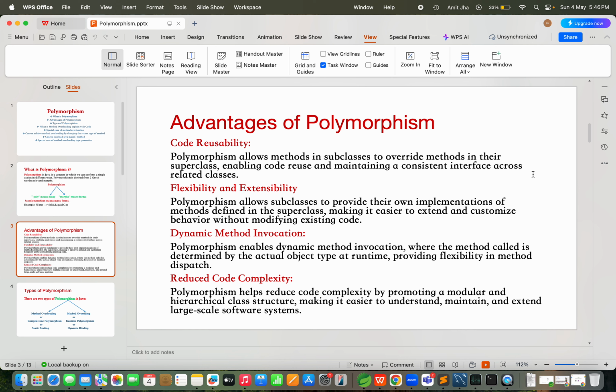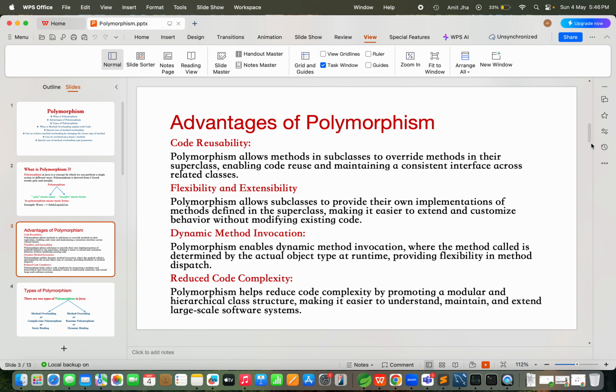Then the next point is dynamic method invocation. Polymorphism enables dynamic method invocation, right? Where the method called is determined by the actual object type at runtime, providing flexibility in method dispatch. That thing also you should keep in mind.